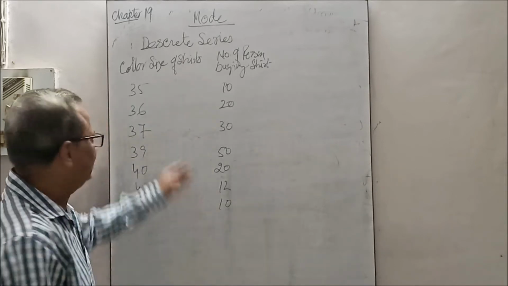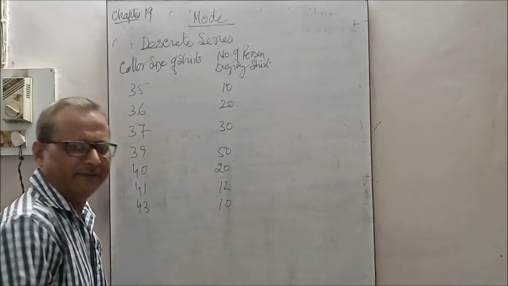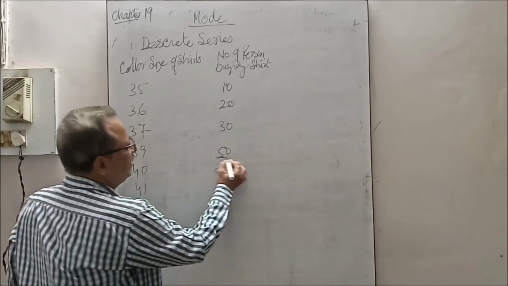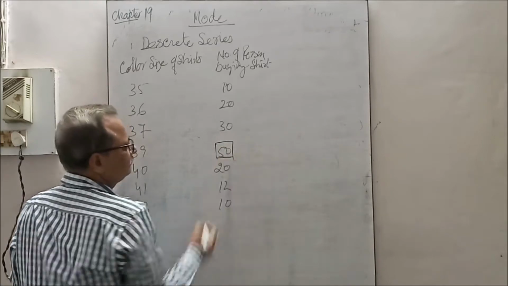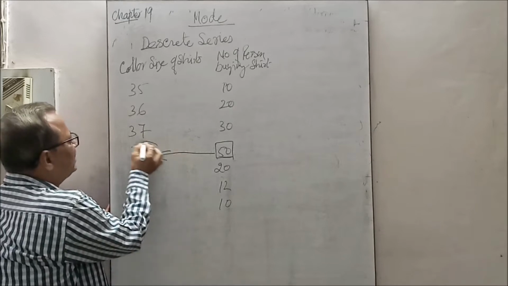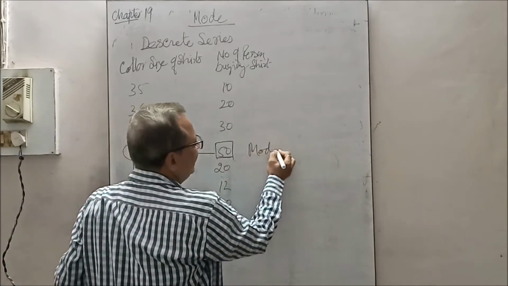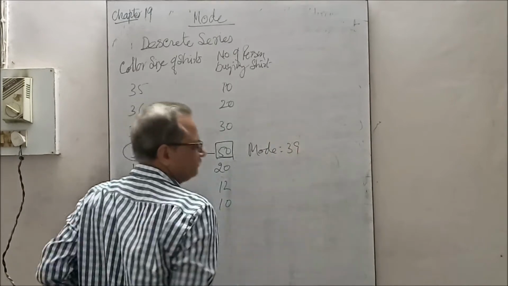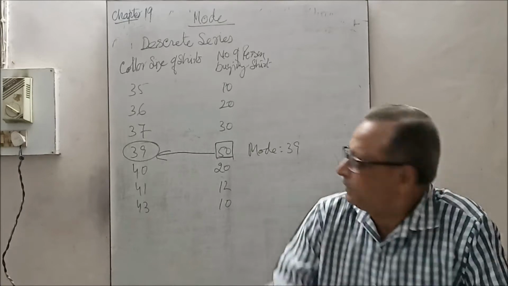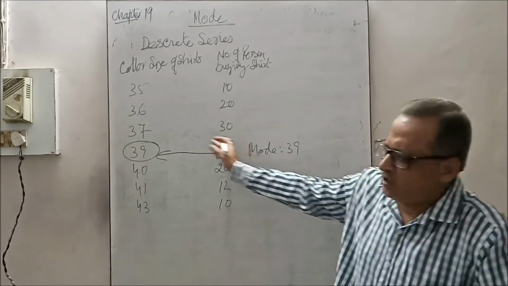Which size of shirt is mostly demanded by the most people? That is 50 people, the highest one. So the modal item or modal size is 39. Mode is 39. This is the mode. Understood? This is the inspection method. Only inspect it: which one is the greatest one? It is called the mode.